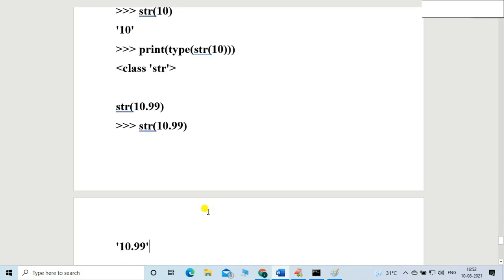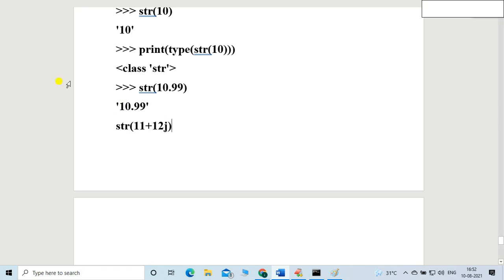Very simple. That is an example of converting a float value into a string. Let me take a complex value. str will convert it into a string. Let's say 11+12j, and I want to convert it into a string.